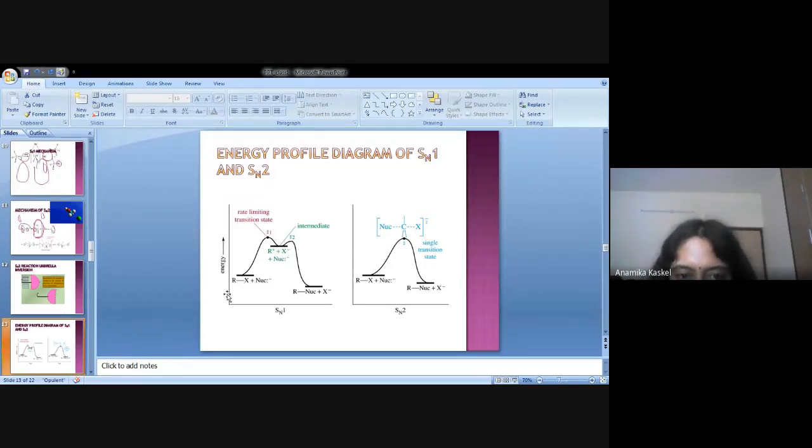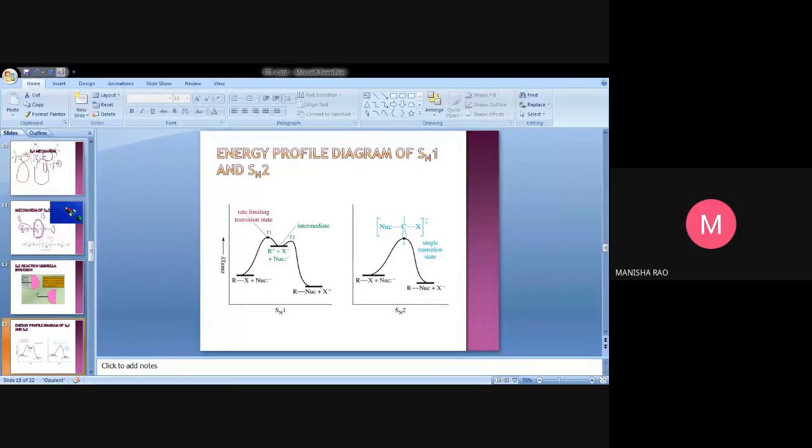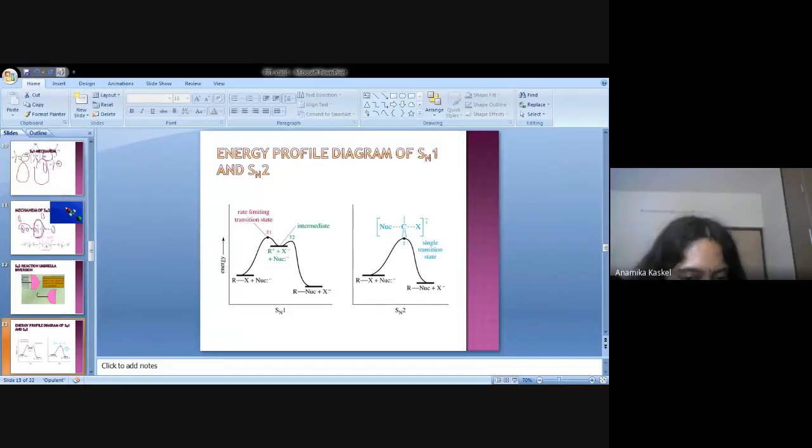In this we put the energy here, and you observe that this is the SN1 reaction. When you go through the SN1 reaction, please tell me how many steps are there? Anybody from the class? Ma'am, 2 steps. Very good, 2 steps. You can understand that: for the SN1 reaction, it is a 2-step procedure.